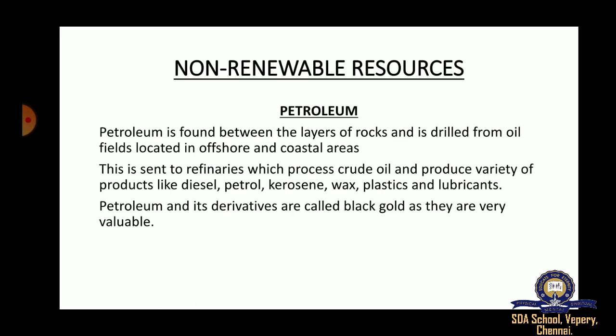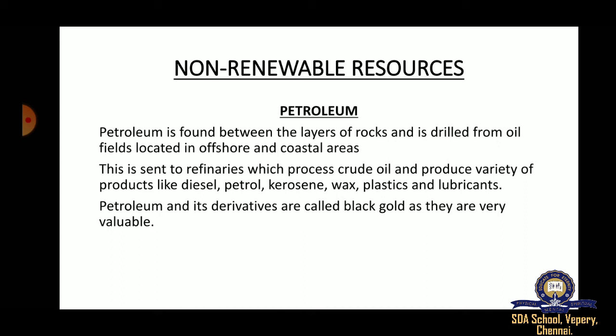Next, let's move on to petroleum. What is petroleum? It is found between the layers of rocks and is drilled from oil fields located offshore and in coastal areas. Like coal, petroleum is a deposit of living organisms buried under the ground for hundreds and thousands of years.